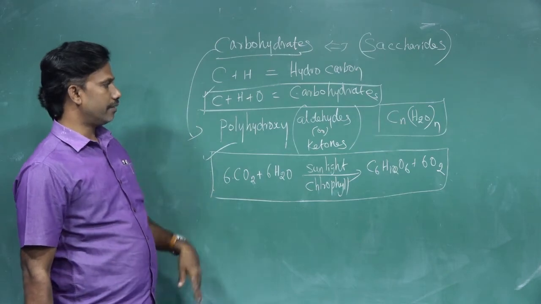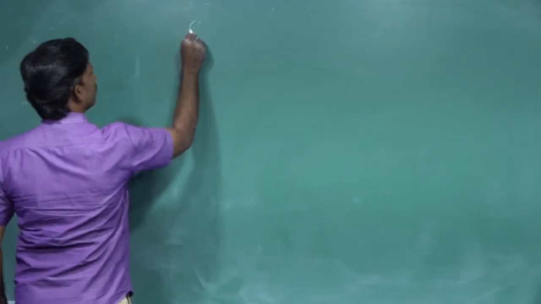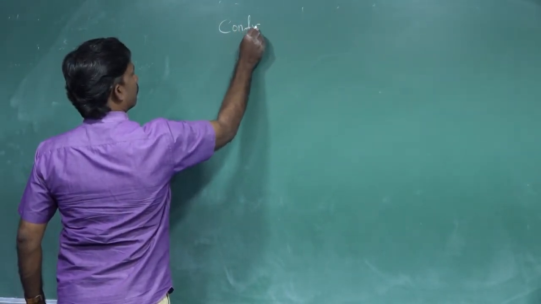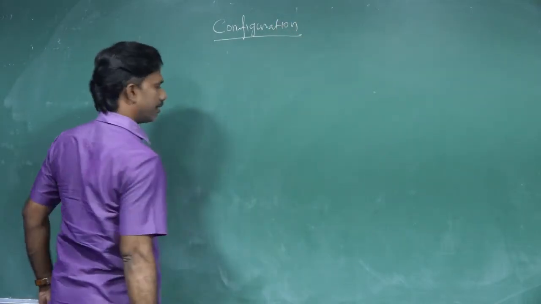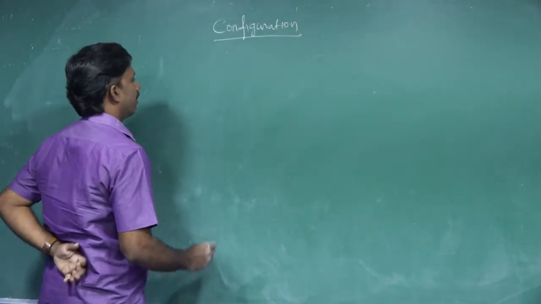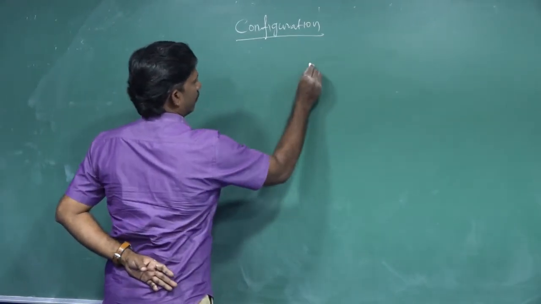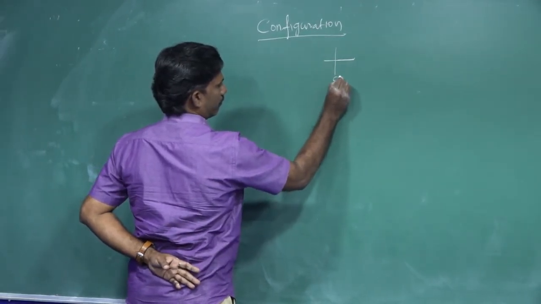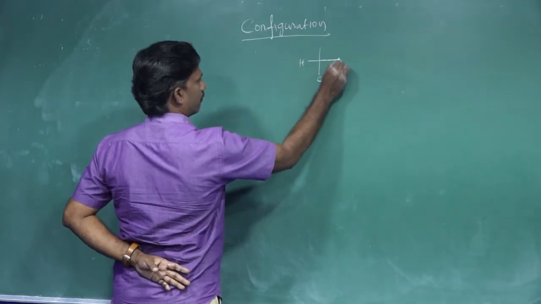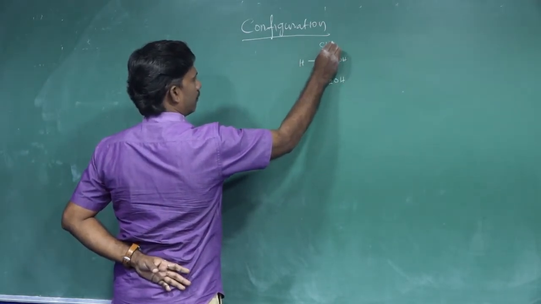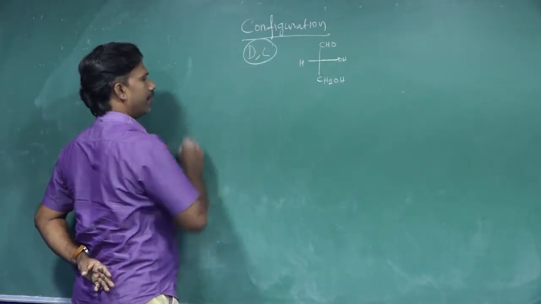Now let us see the configuration of carbohydrates. The simplest carbohydrate, glyceraldehyde, has a formula like this. Configuration means the D form and the L form.